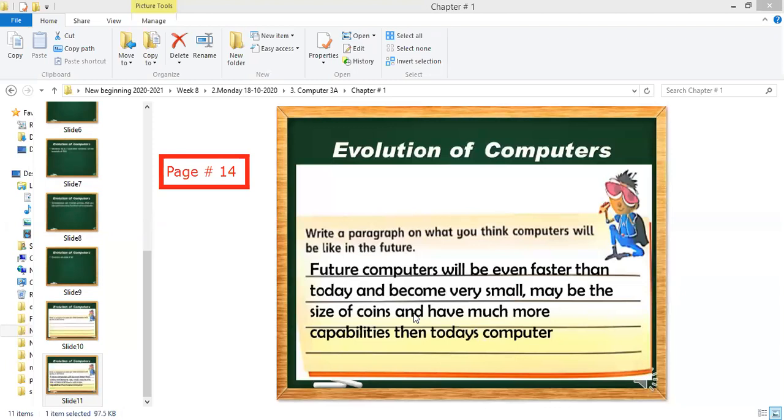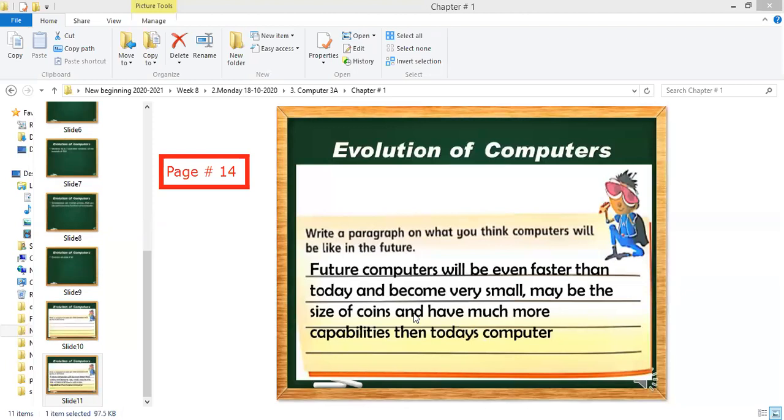And maybe they will become very small, because they are making computers very small. Maybe they will be small like the size of a coin, and they will have much more qualities or capabilities than today's modern computers.